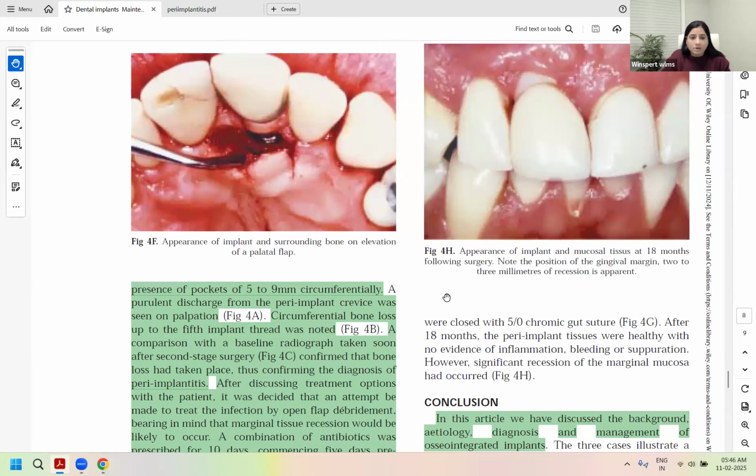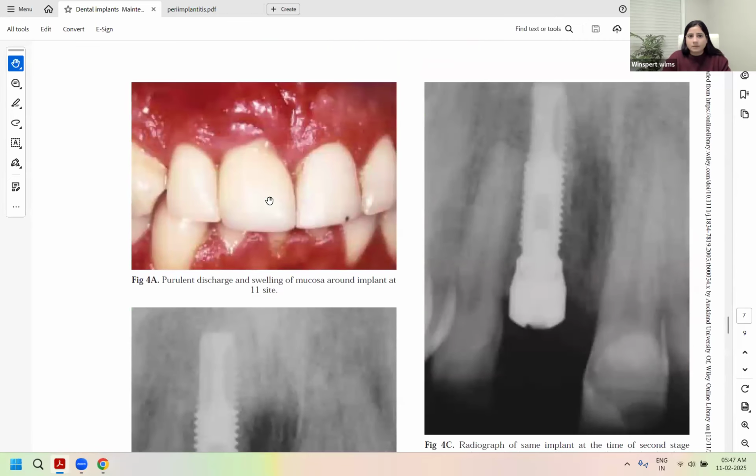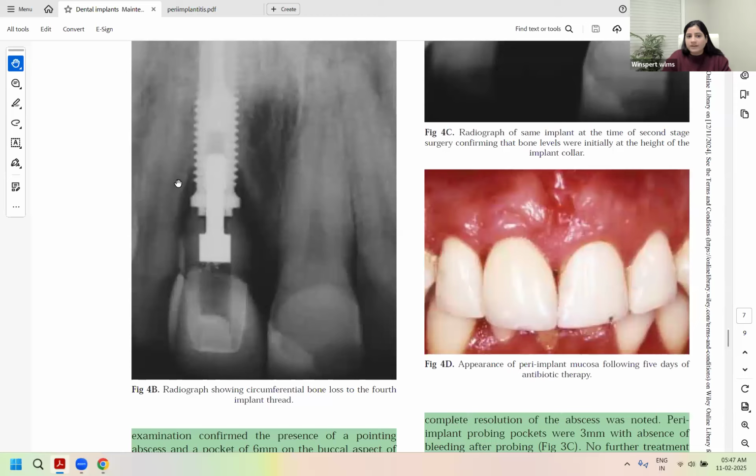Ultimately, when they removed it, so this was the presenting case. Now you see the swelling in 1-1, the probing depths of 5 to 9 mm. And you see now vertical bone loss around both the sides. So loss of bone is severe in this case. Can you appreciate it?